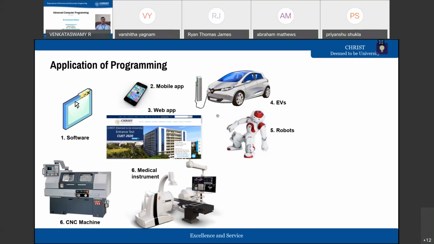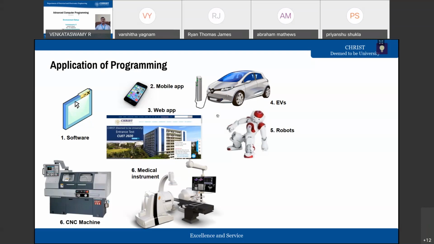And also you can develop web applications that basically run on the server, and you can write applications for mechanical systems and for medical instruments. If you consider a robot, you have to use programming; the entire mode of operation of the robot is defined using programming languages. And even if you consider an electric vehicle, the entire system is defined using programming languages.